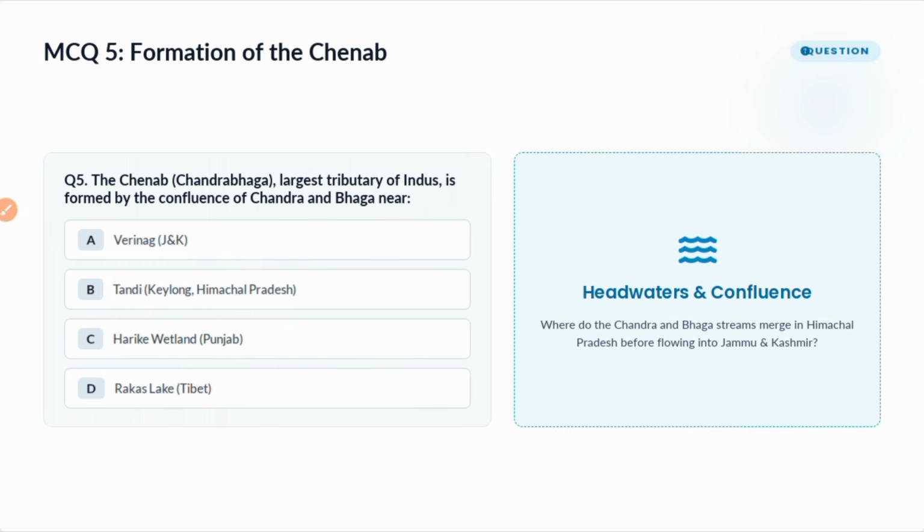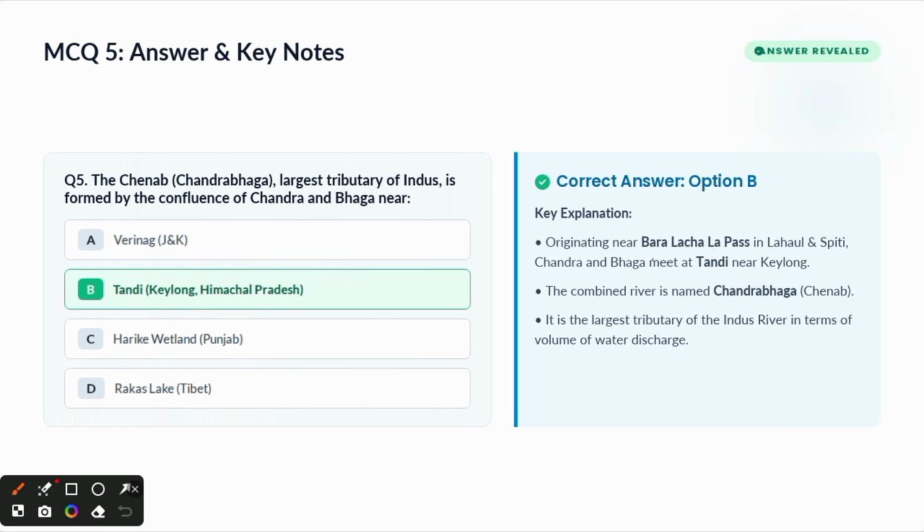Now the next question: the Chenab, Chandrabhaga, the largest tributary of Indus, is formed by the confluence of Chandra and Bhaga near which place? The correct answer is Tandi, Keylong in Himachal Pradesh. The Chenab River originates near Baralacha Pass in Lahul and Spiti, and Chandra and Bhaga meet at Tandi near Keylong, Himachal Pradesh. The combined river is named Chandrabhaga, or Chenab.